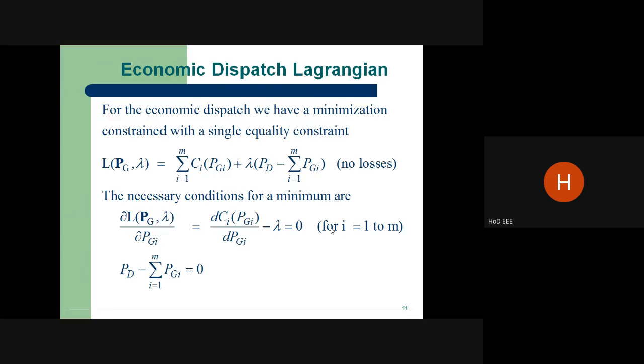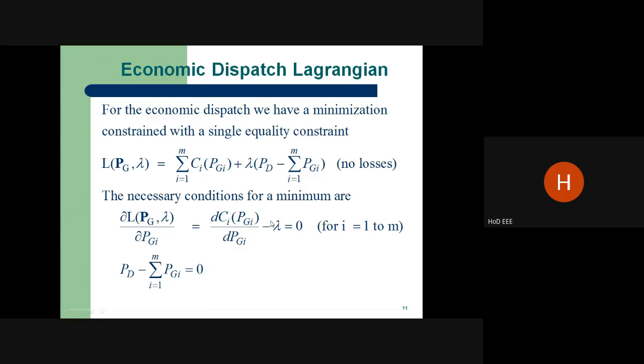Earlier it was told that a necessary condition for the minimum of the Lagrangian function is that its derivative with respect to the power generation is zero. That is the derivative of the generation cost, dCi by dPi. Here the constant's derivative is 0, and the derivative of Pgi minus Pgi is 1. So lambda is equal to 0. That is, the incremental cost is the change in cost towards a change in power. It is very, very important.